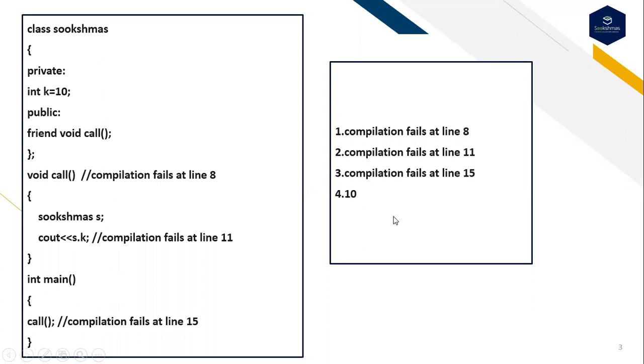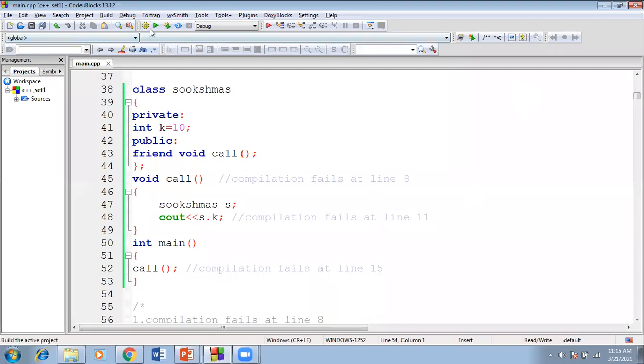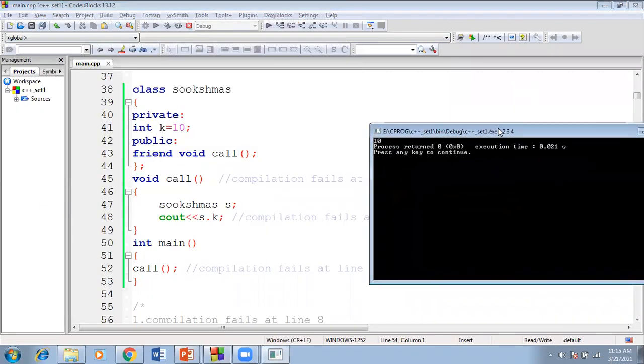These are the following options: whether the compilation fails at line 8, or at line 11, or at line 15, or else you will get the output of the value 10. Now if you try to build and run this code, you will get the output of 10. Here the concept belongs to the friend function.